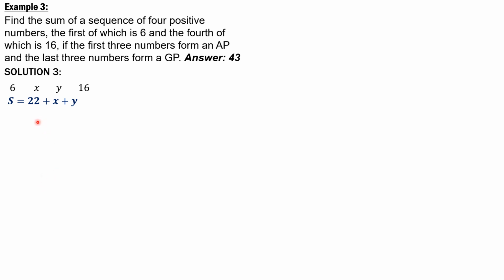We have second x minus 6 is equal to y minus x, from the property of arithmetic progression. So x minus 6 is equal to third minus second. Simplifying, y is equal to 2x minus 6. y equals 2x minus 6.